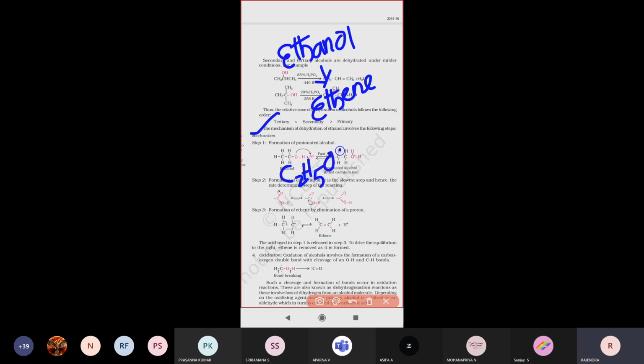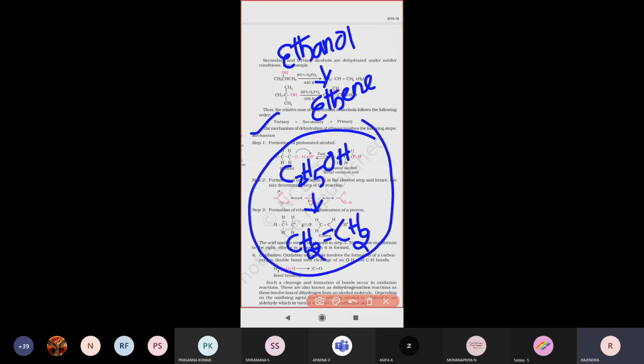C2H5OH is called ethanol. Ethene is CH2=CH2. Ethanol is converted into ethene through several steps. There are 3 steps involved, and by using these 3 steps we can easily convert the ethanol molecule into ethene.